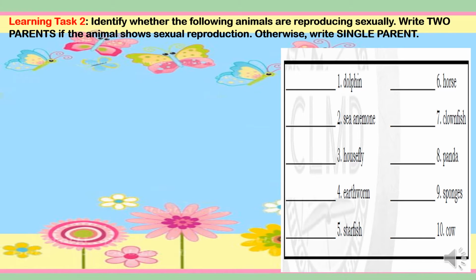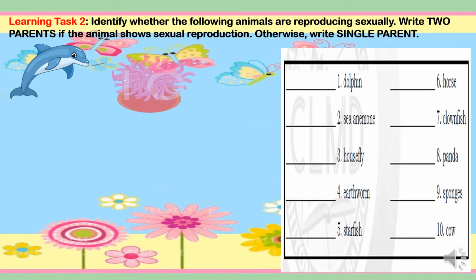This time we will answer learning task 2. Identify whether the following animals are producing sexually. Write two parents if the animal shows sexual reproduction. Otherwise, write single parent. And the first animal is dolphin.